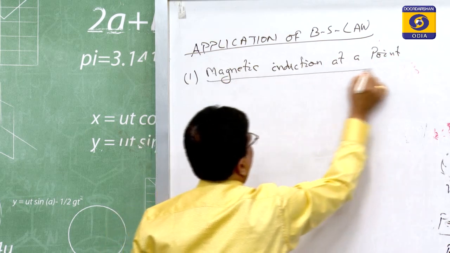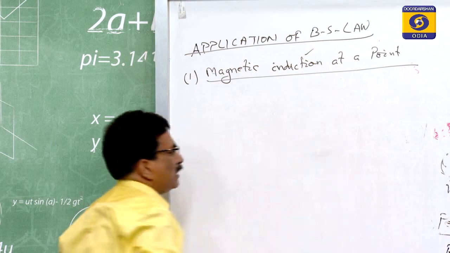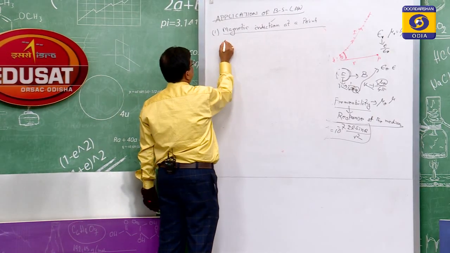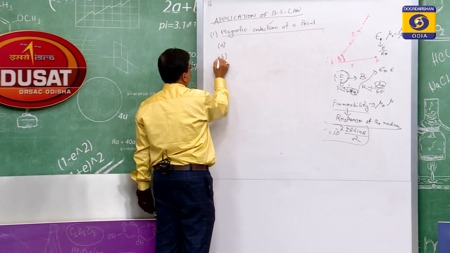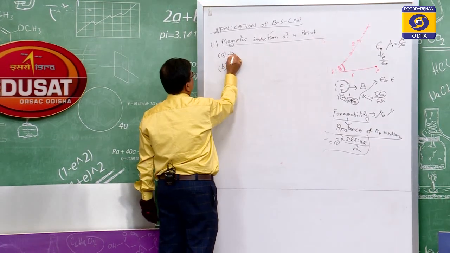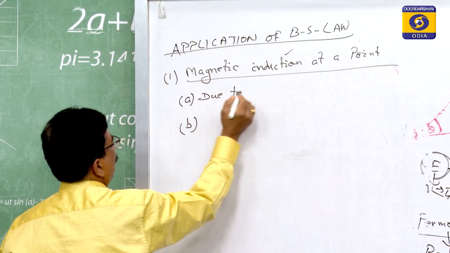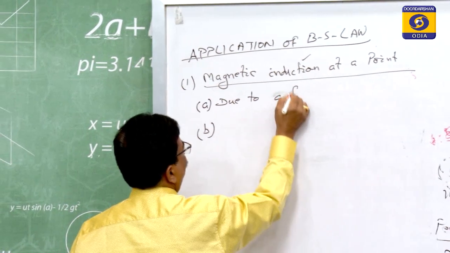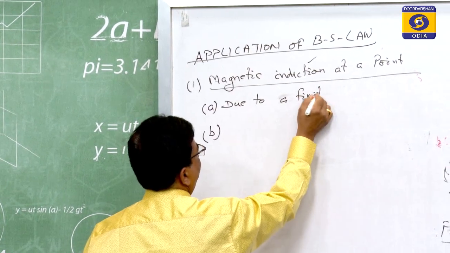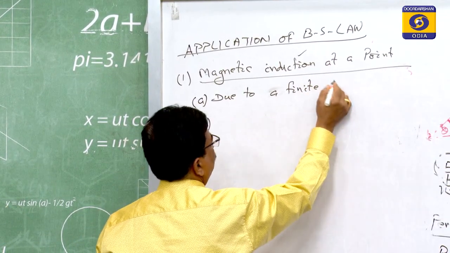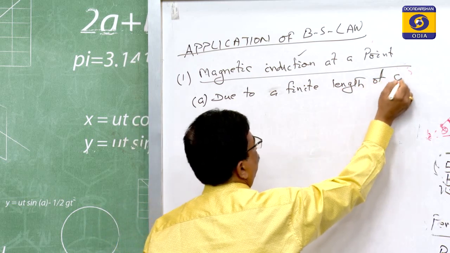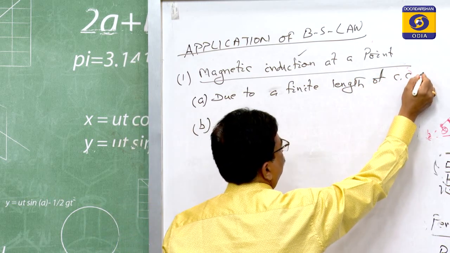To determine the magnetic induction, or magnetic flux density, or the magnetic field at a point, we will discuss it in two ways. The first one is due to a finite length of current carrying wire,